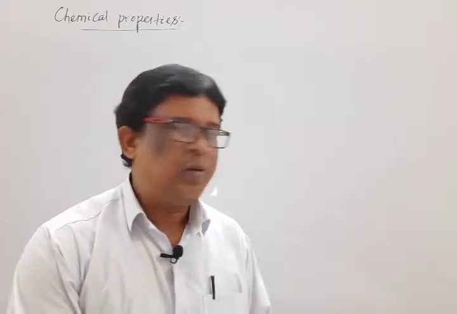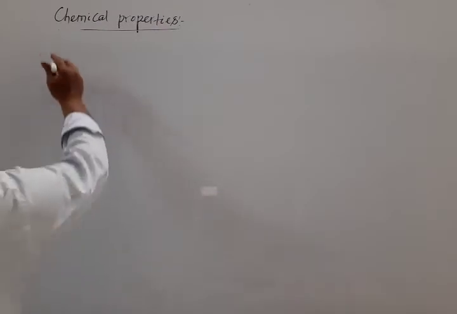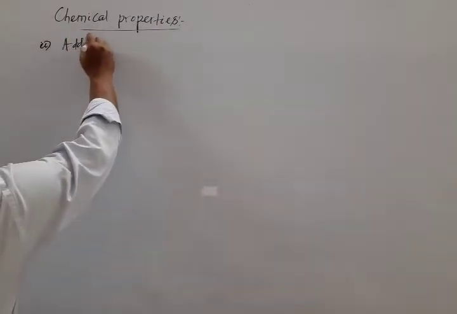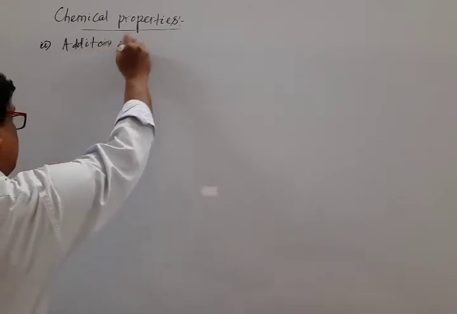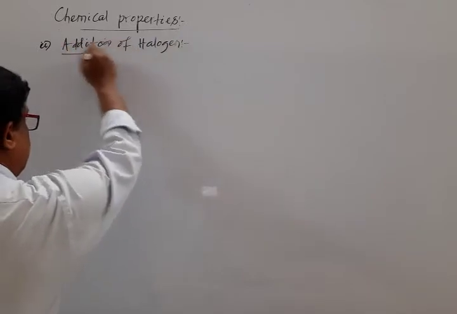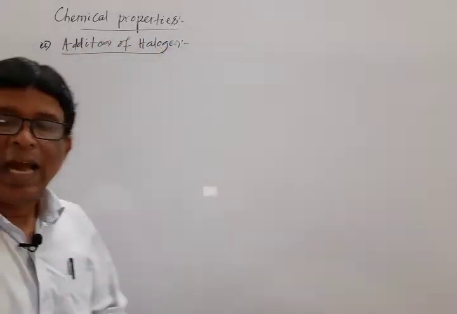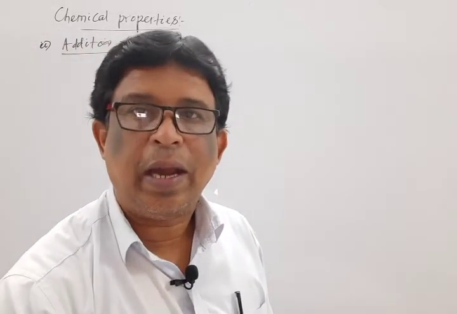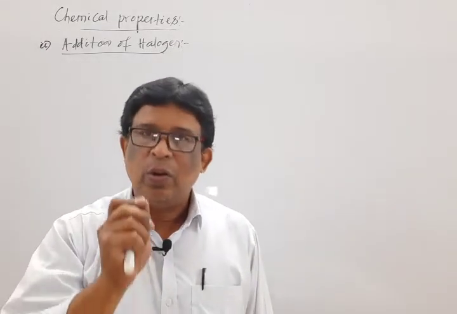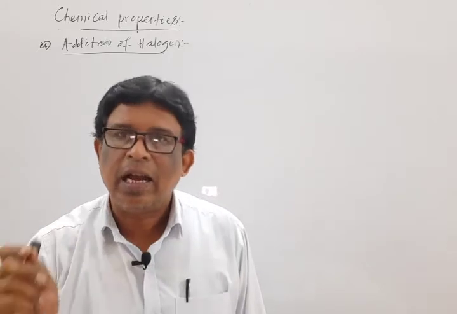Okay, so note down the statement, that is second chemical property, addition of halogen. And if we compare the reactivity among the halogens, then the reactivity decreases as chlorine greater than bromine greater than iodine.